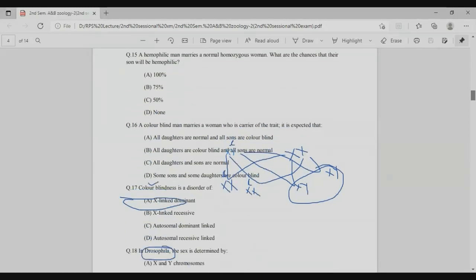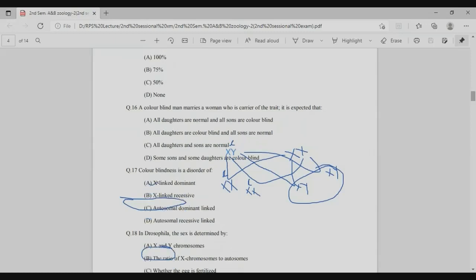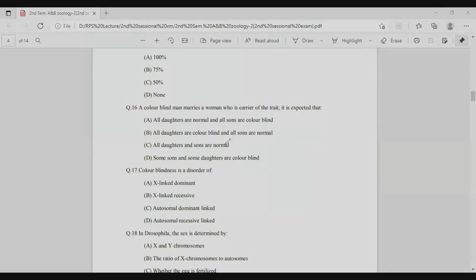Next question: a color-blind man marries a woman who is a carrier of the trait. It is expected that... So color-blindness is also an X-linked recessive disorder, and the right answer is option D. Some sons and some daughters are color-blind. So next question: color blindness is a disorder of the X-linked recessive. Right answer is the B option.